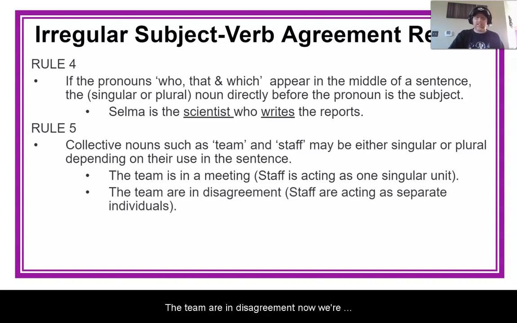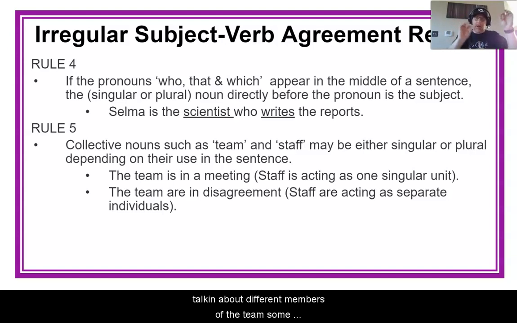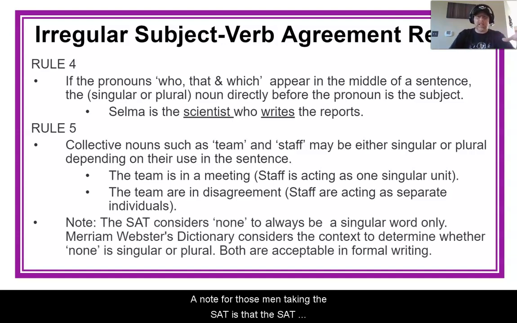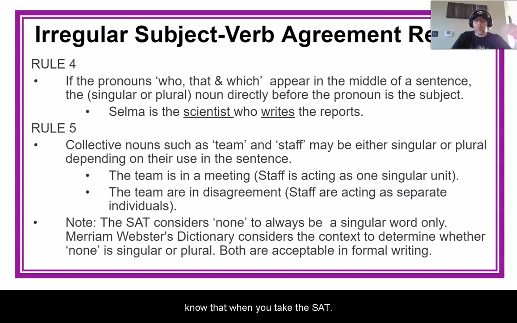The team are in disagreement. Now we're talking about different members of the team, some people thinking this thing, some people thinking that thing. So we're talking about individuals within a unit, and so team in this case is plural. Okay. A note for those taking the SAT is that the SAT considers the word none to always be a singular word only, but the dictionary says that, like team or staff, none can be both, okay? But just note that when you take the SAT, the word none is always considered singular, okay?